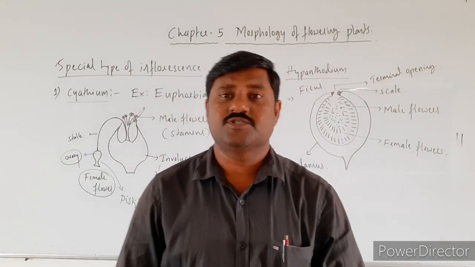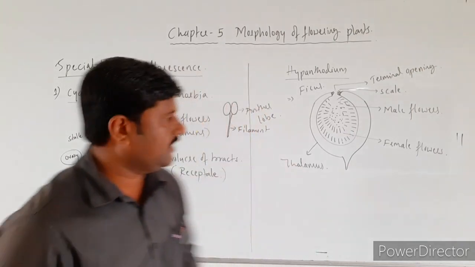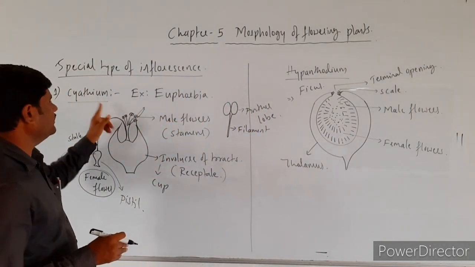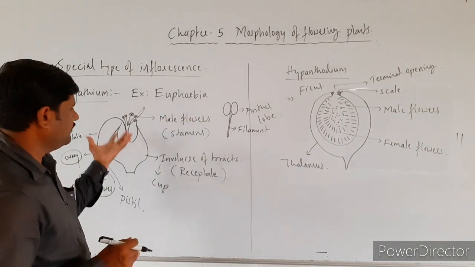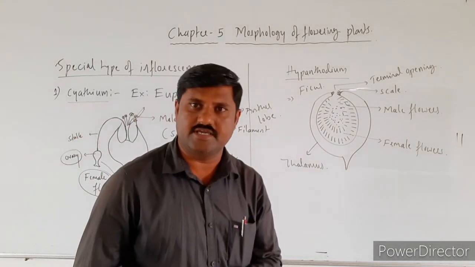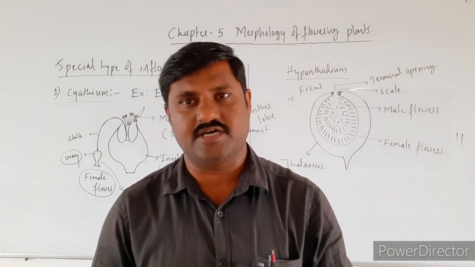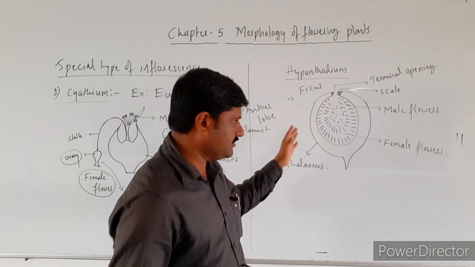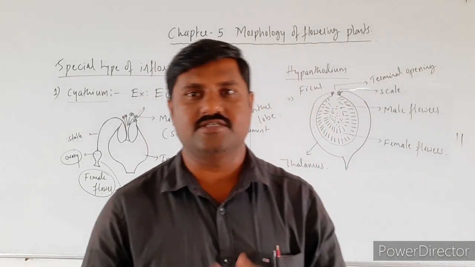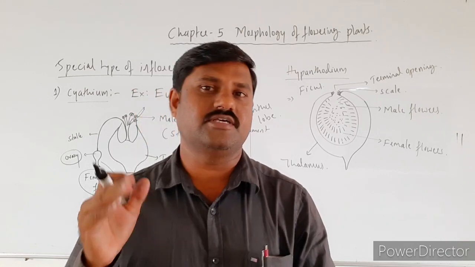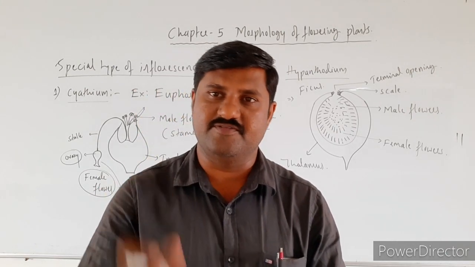So like this, the special types of inflorescences that we come across: one is cyathium, which is seen in euphorbia, where male and female flowers are present inside an involucre which becomes a cup-shaped structure, and here the flask-shaped structure contains male as well as female flowers, that is, a cluster of flowers within it. So these are the two major types of special inflorescences.